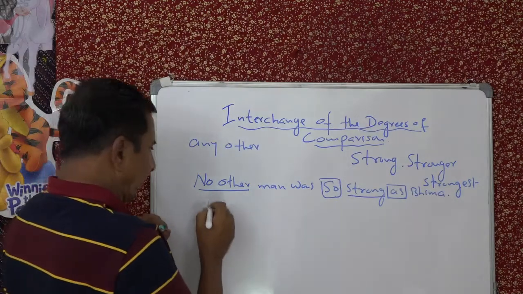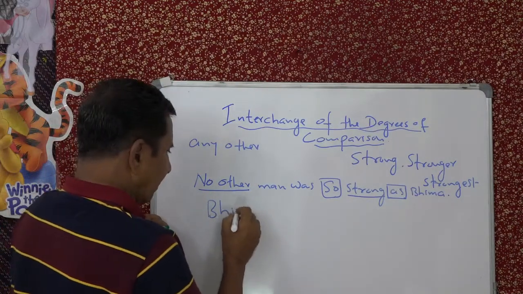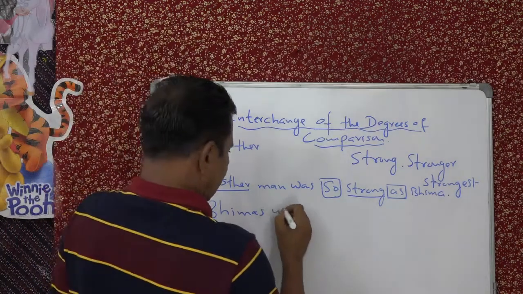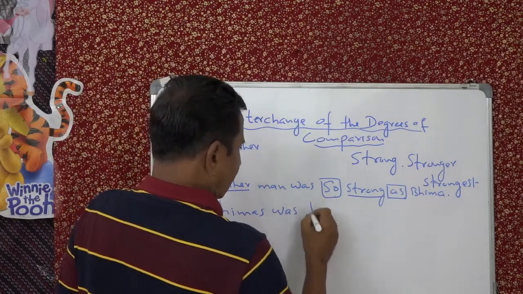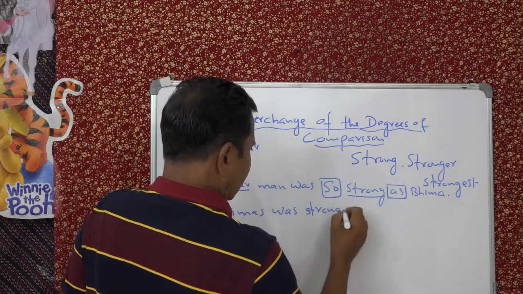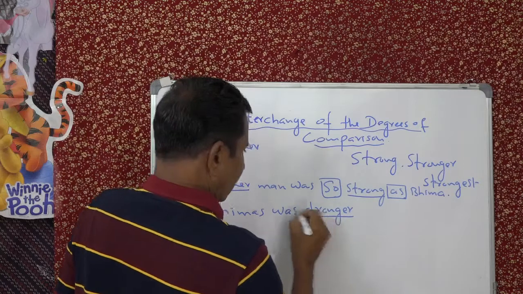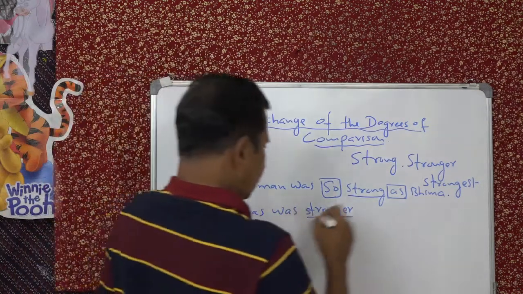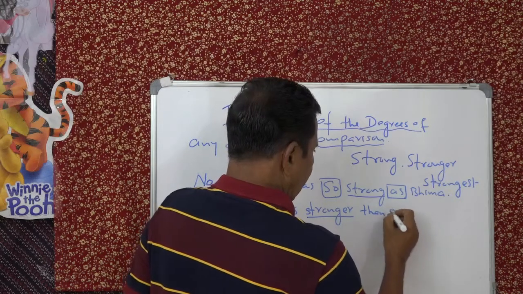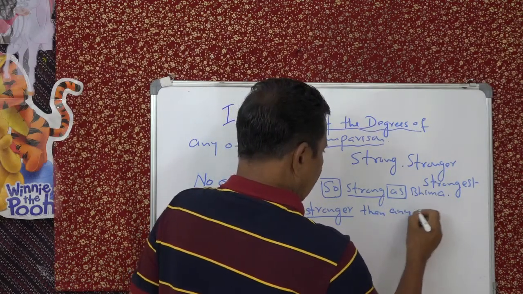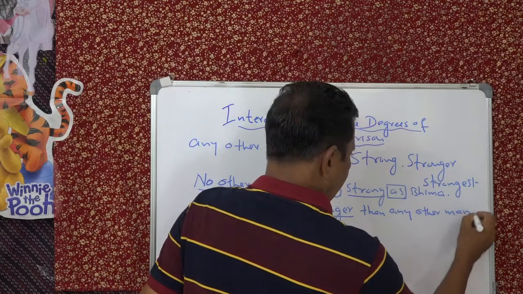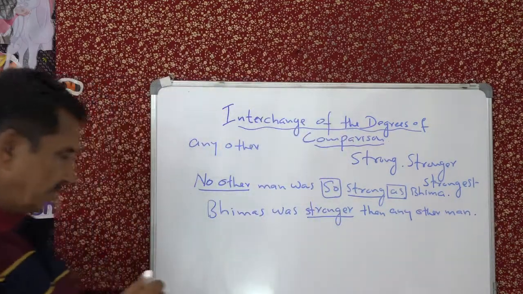Start with Bhima: Bhima was stronger than any other man. Stronger is the comparative.